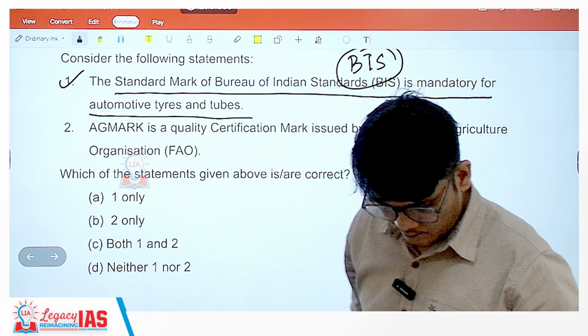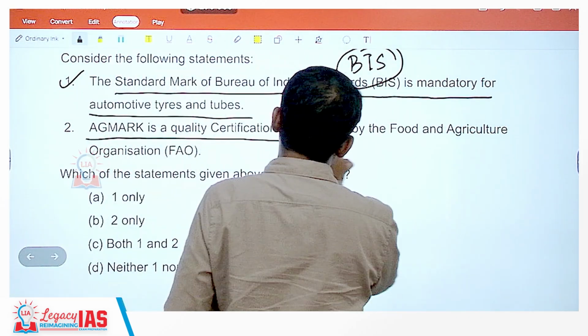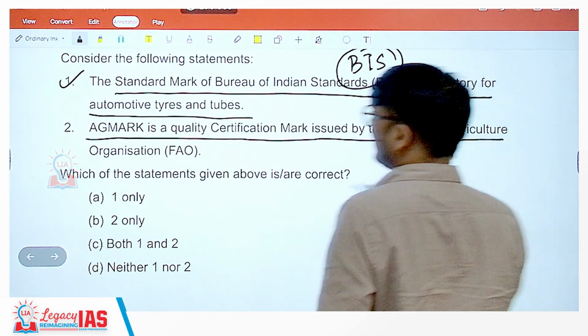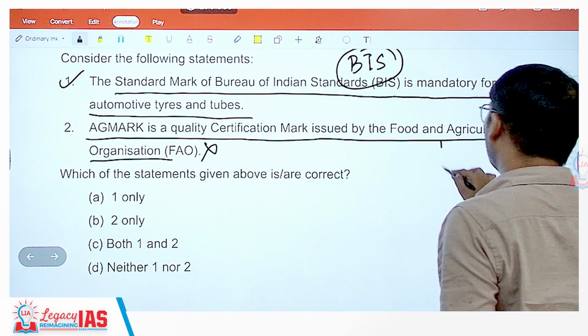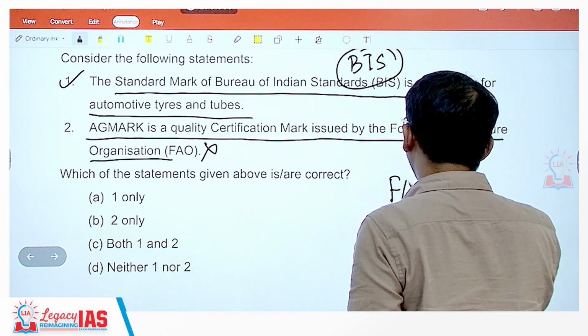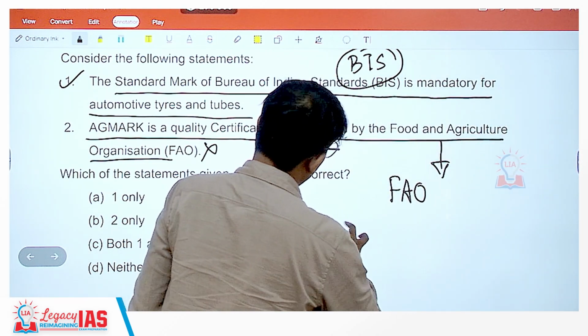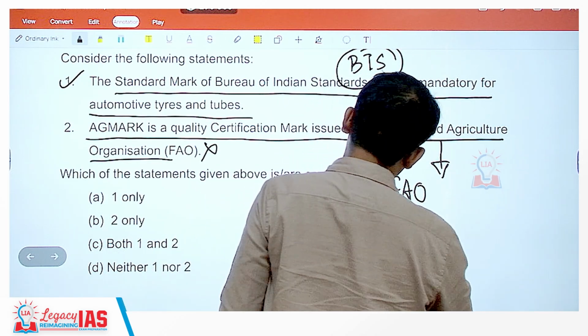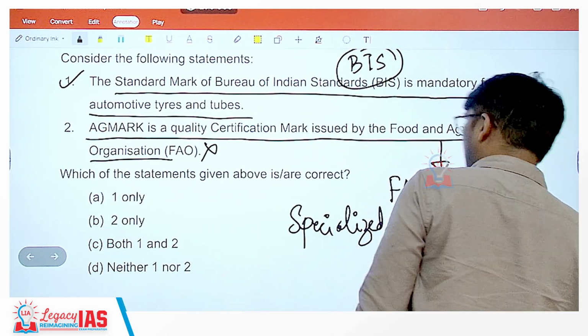Now, Agmark. Agmark is a quality certification mark issued by the Food and Agriculture Organization. No, that is wrong. What is Food and Agriculture Organization? This is nothing but FAO, and FAO is a specialized United Nations body.